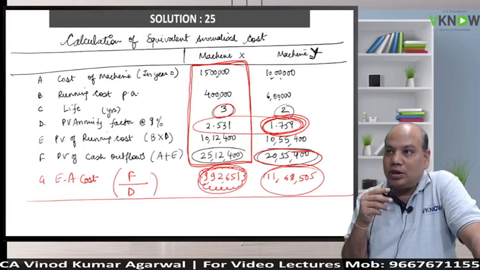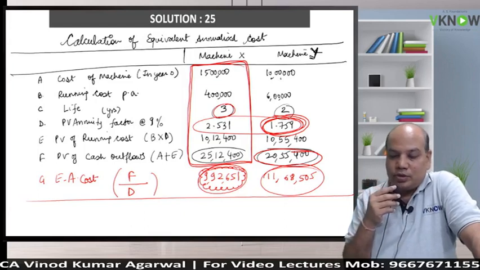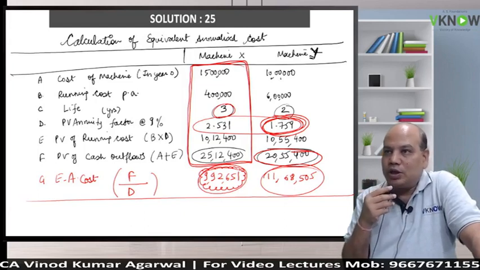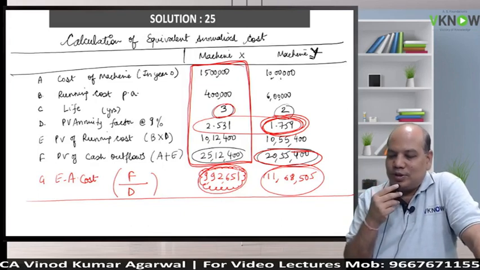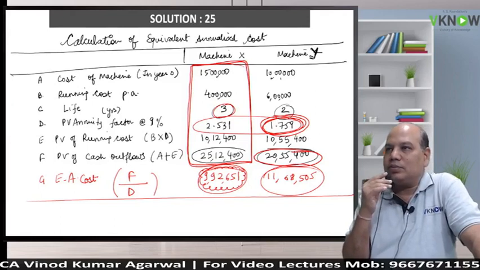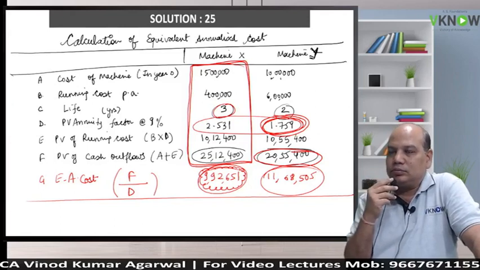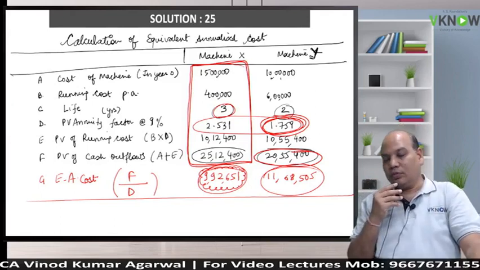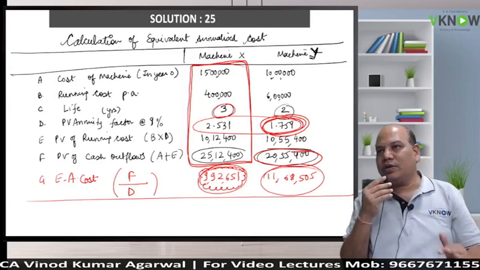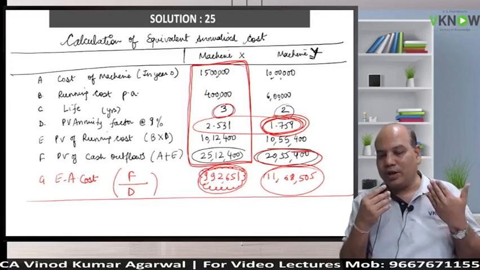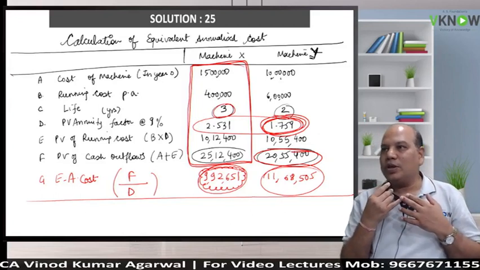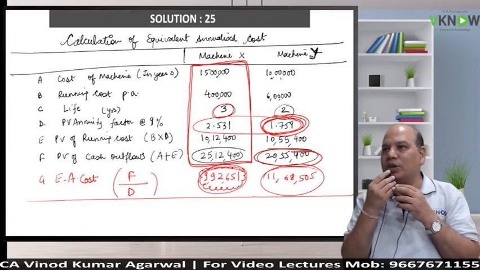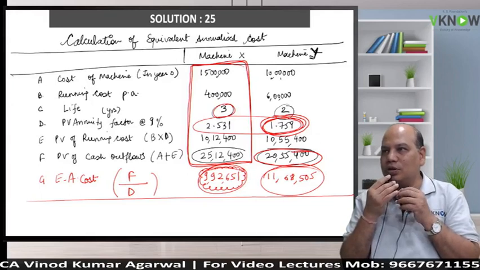Incurring 10 lakh in year 0 and 6 lakh for years 1 and 2 is equivalent to incurring 11,68,505 per annum. Okay. Got it. So that is the meaning of equivalent. It's like average, but we are just not dividing by 3 and 2. We are dividing by the annuity factor of 3 and 2 years. So that time value of money is also taken into account. Is it right?